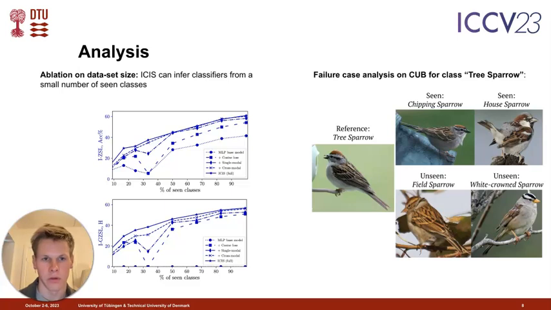Finally, we perform a number of ablation studies demonstrating that IKIS is able to generalize from even a very small number of seen classes. As a sanity check, we also conduct a failure case analysis that shows that even for classes for which the downstream classification accuracy is poor, it is because misclassification happens between semantically very similar classes. In this case, tree sparrow is being confused with chipping sparrow, house sparrow, field sparrow, and white-crowned sparrow. We take this as indication that indeed the classifier weights which we train on encode visually discriminative information that is useful for the task.